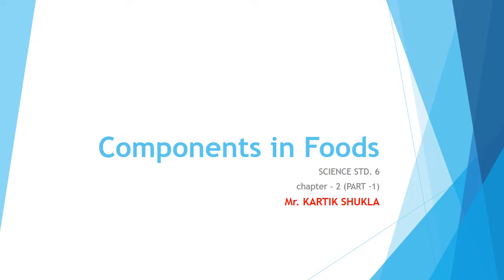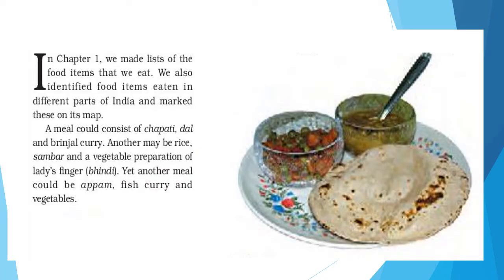Today, we are going to learn in Science Standard 6, Chapter 2, Components in Food. Dear friend, in Chapter 1, we made a list of the food items that we eat. We also identified the food items eaten in the different parts of India and marked this on its map.